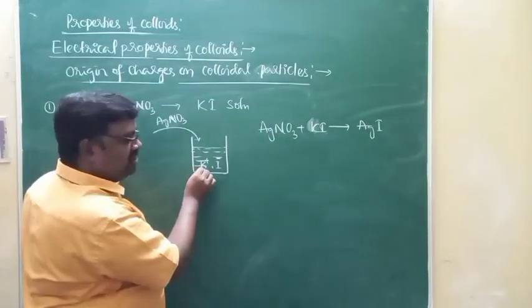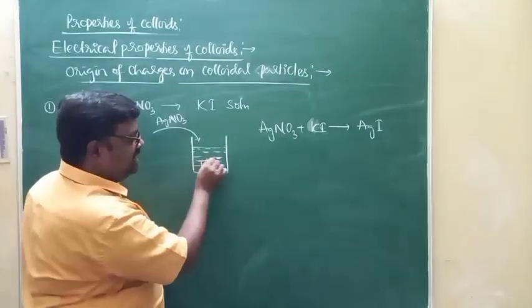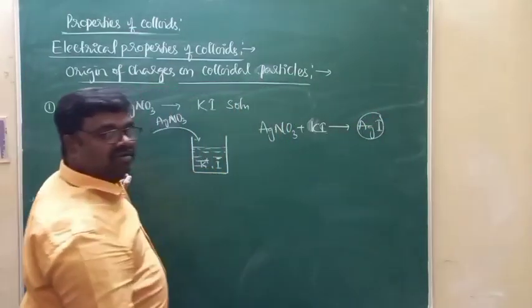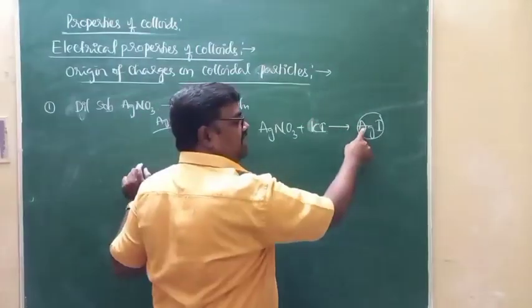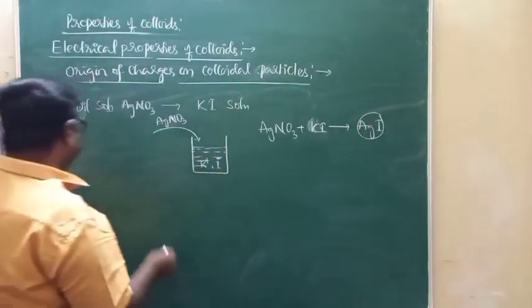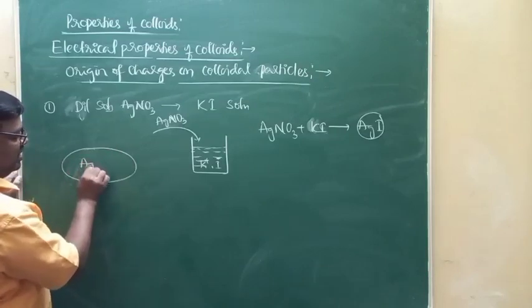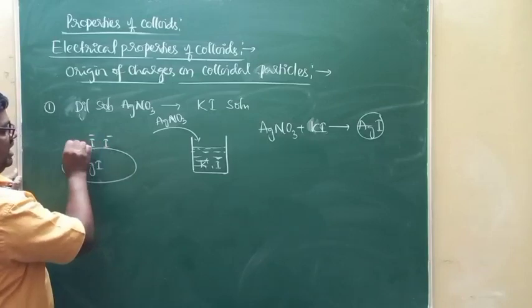And look at the solution of potassium iodide that contains K plus and I minus ions. To this particular precipitate, silver iodide, I minus is a common ion, common to the silver iodide particle. Because of that, what happens? This is the silver iodide particle. This will be surrounded by I minus ions.